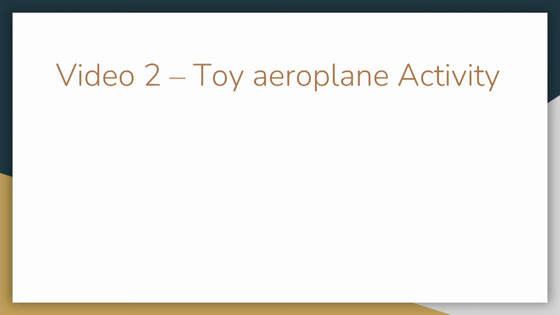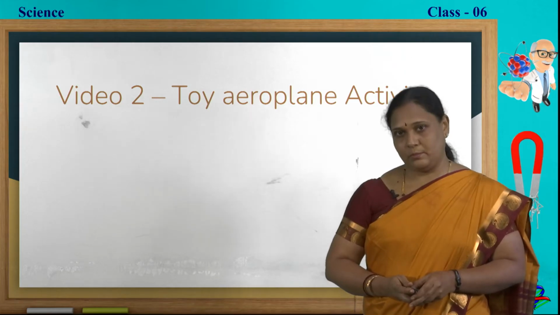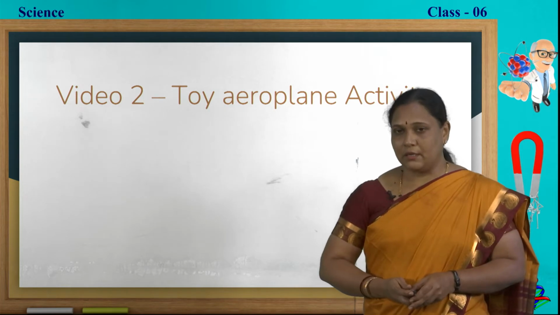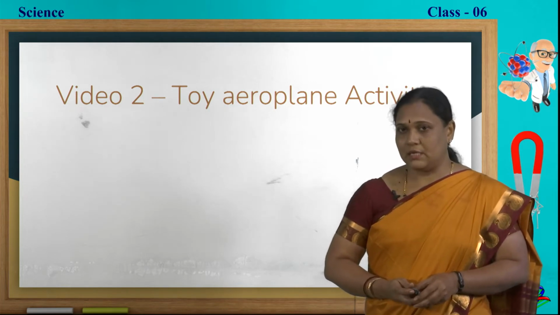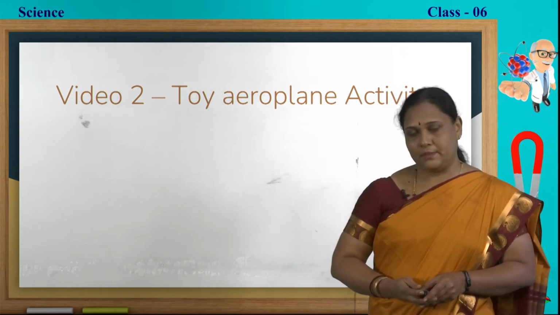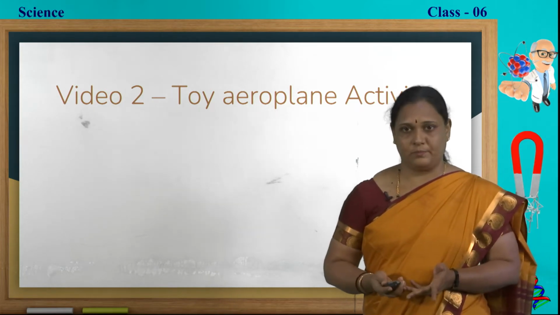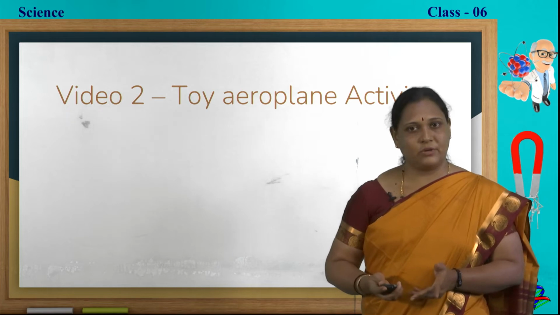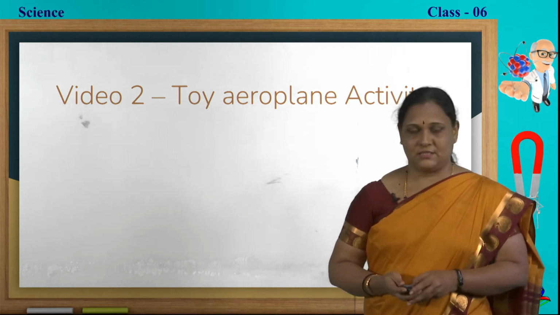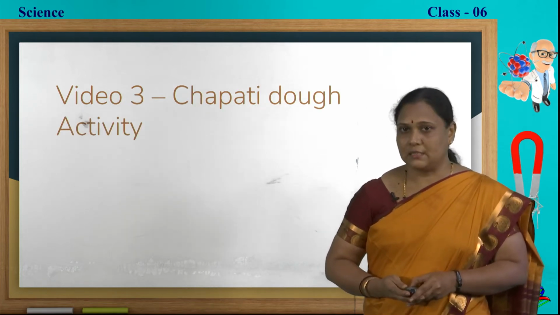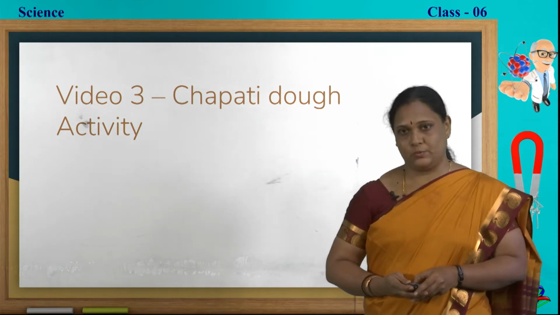So, it was a video of a toy aeroplane. When the aeroplane was drawn on the paper and cut out from the paper, we couldn't get back the paper in normal form. So, it is an example of an irreversible change. Now, we shall move to another example of chapati dough.